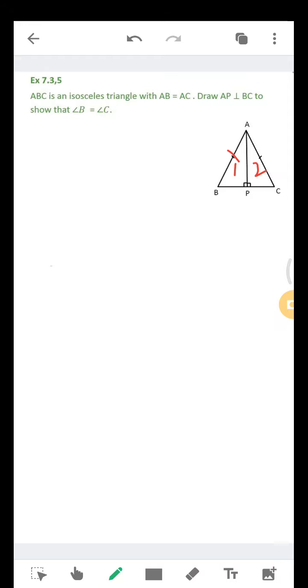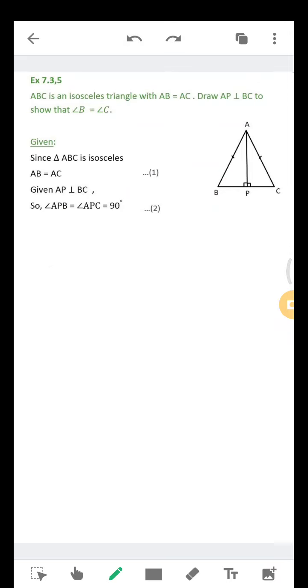We know AB is equal to AC. We also know that these two angles are equal to 90 degrees, and this is the common part. So which rule can I use here? Yes, I can use the right angle, hypotenuse, side RHS rule here, and I can prove these two triangles are congruent. Then I can say angle B is equal to angle C by CPCT.